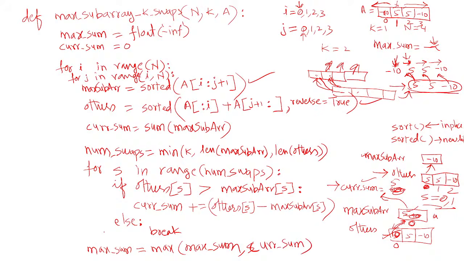After coming out from this inner loop, it goes up to the inner for loop, the j for loop. Then it checks with the next element. First it started with minus 10, then it checks minus 10, 5 as one pair, then minus 10, 5, 5 as one pair, then minus 10, 5, 5, minus 10 as one pair. This is repeated for the j loop.